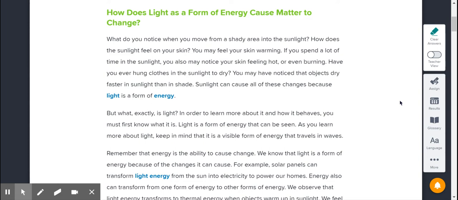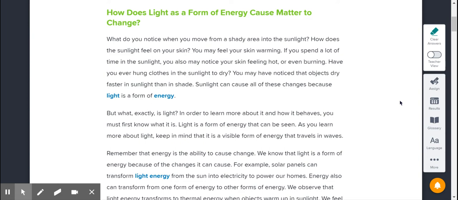Sunlight can cause all of these changes because light is a form of energy. Remember, energy is a force that causes something to change, anything to change. But what exactly is light? In order to learn more about it and how it behaves, you must first know what it is. Light is a form of energy that can be seen. As you learn more about light, keep in mind that it is a visible form of energy that travels in waves. Remember that energy is the ability to cause change.